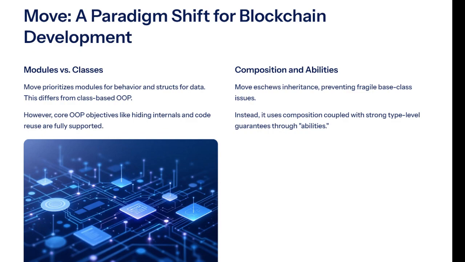Developers who cut their teeth on Java or Solidity ask, where are the classes? In Move, modules hold behavior while structs hold data, but every OOP objective, hiding internals, reusing code, modeling life cycles, still applies. By dropping inheritance, Move avoids fragile base class hierarchies and replaces them with composition plus type-level guarantees supplied by abilities. You'll see the patterns you know, but each comes with an audit-friendly twist.